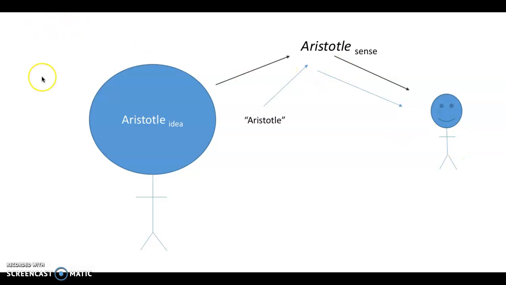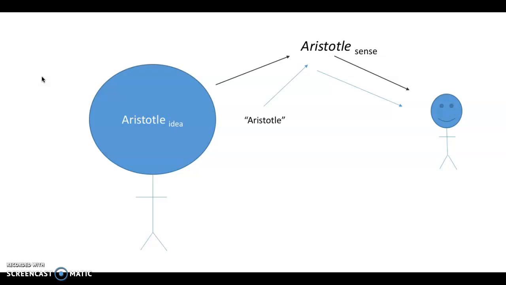So, with that said, the way that Frege goes about solving the problem of identity statements is by saying, look, the reason the sentence, the morning star is the morning star, and the sentence, the morning star is the evening star, seem to differ cognitively or have different cognitive significances is not because of what they refer to, because they refer to the same thing, namely Venus being identical to itself.